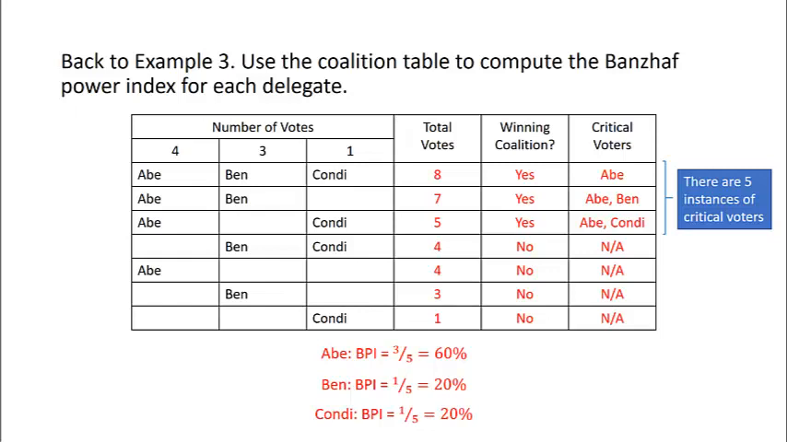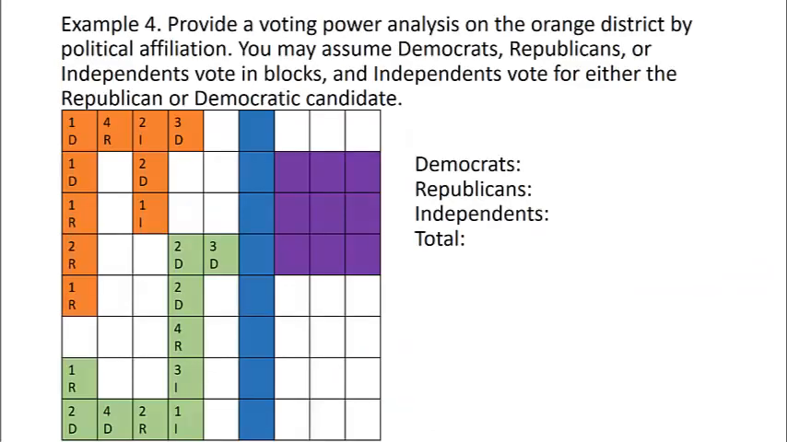Okay, now let's look at an example involving political affiliations. So let's provide a voting power analysis on the orange district by political affiliation. We're going to assume that Democrats, Republicans, or Independents vote in blocks, and the Independents vote for either the Republican or Democratic candidate. All right, let's start by seeing how many we have of each party.